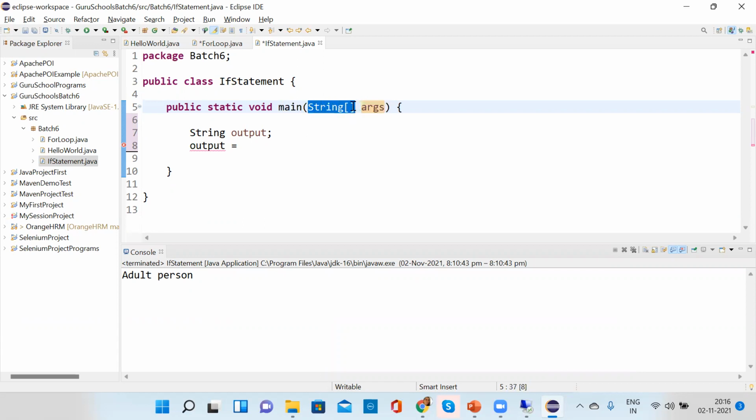It's an array of strings, and that is how it is. The Java compiler will search for this particular method only. If you define a main method somewhere else, it will still start from here only. Why? Because it's defined like that. So this is the start point, and the Java compiler will search for these particular arguments and then start looking from here with everything you have written here. Understood?